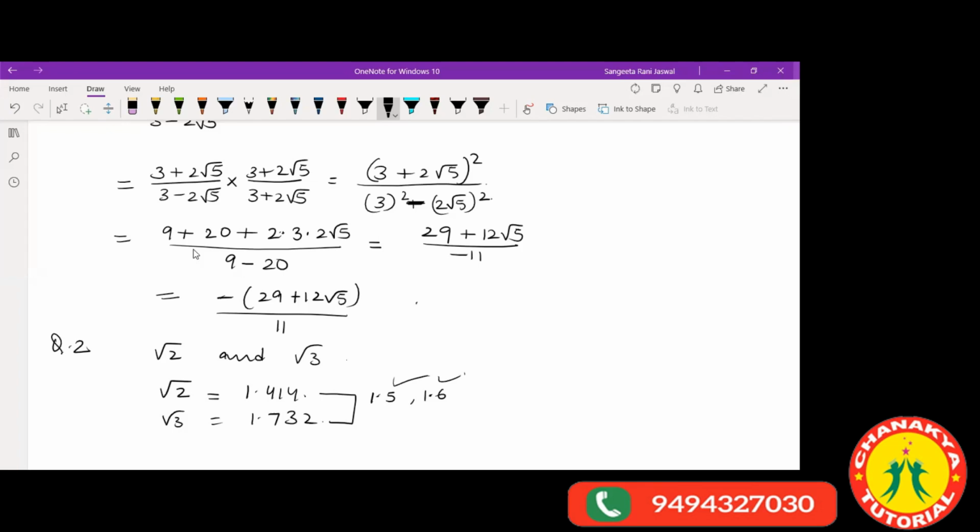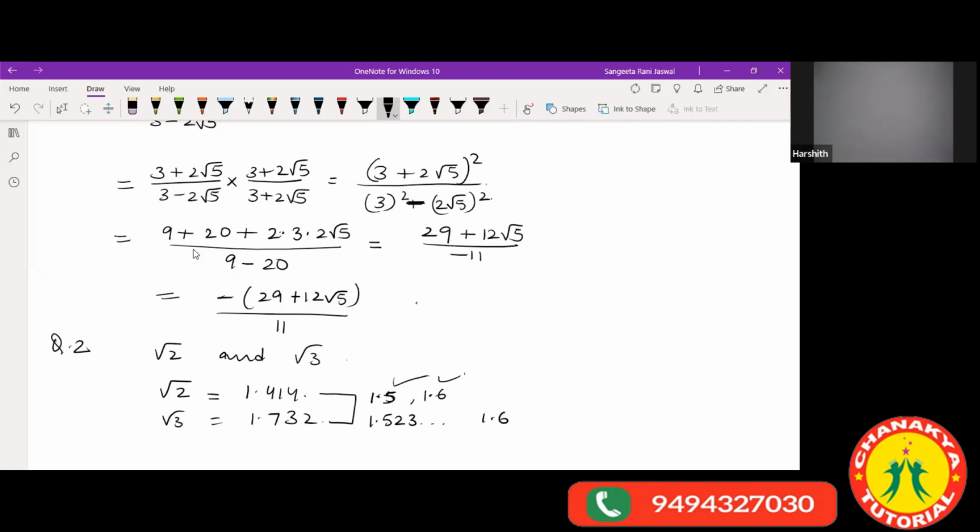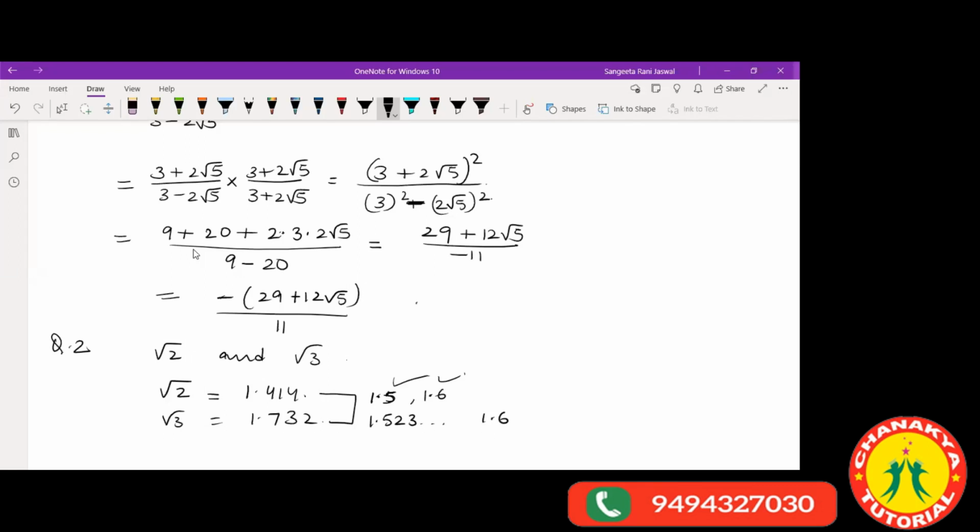That's it. This is the only answer. Correct? Okay. And if somebody asks you to write three decimal places, write the rational number up to three decimal places. So you just keep the first digits perfect as 1.5 and 1.6. The rest you can write anything here. Anything. Ma'am, actually, it's a rational number. Okay, so just write anything here, like something.